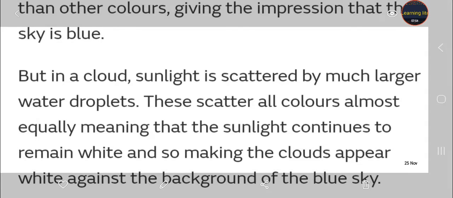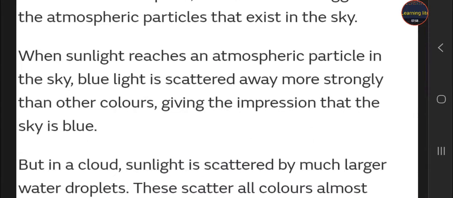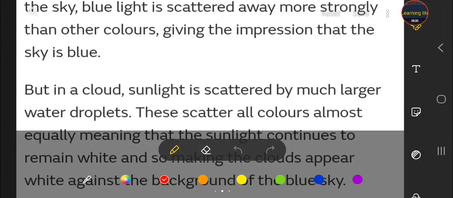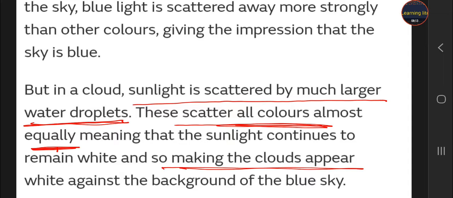So students, note down the answer here: sunlight is scattered much more by the large water droplets, and they scatter all colors almost equally. When all colors are scattered equally, then clouds appear white. Okay, this is the answer to your third question.